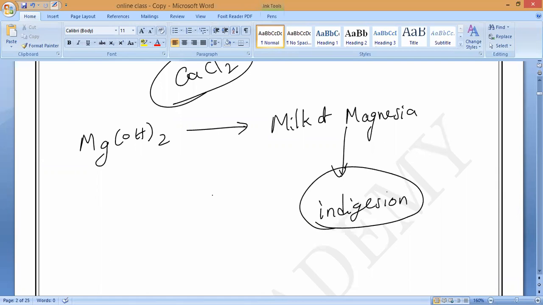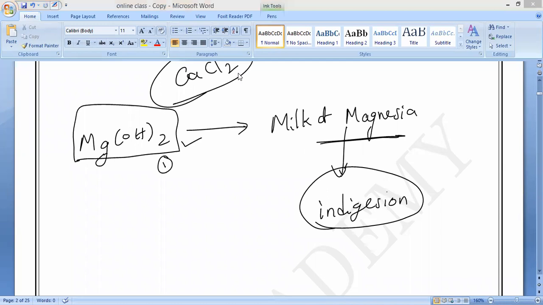One is milk of magnesia, which contains magnesium hydroxide. Please remember for MCQs, milk of magnesia contains Mg(OH)2.